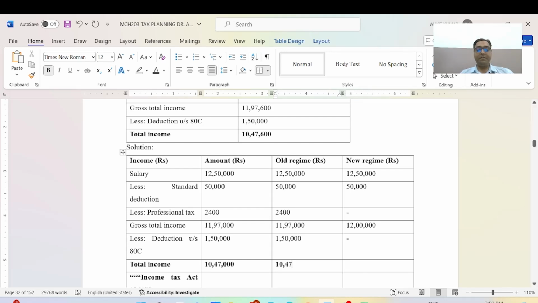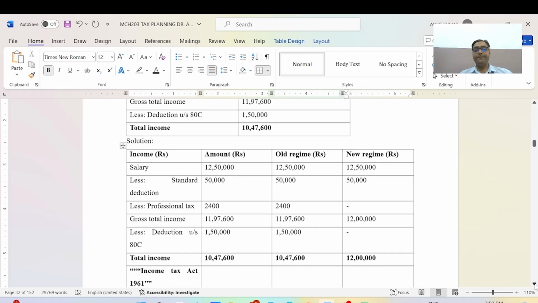Oh, I'm very sorry. There is a mistake. The figure is 600, not 97,000. It is a very big mistake. Now the figure is 600, and here there is no deduction, it is 12 lakh.